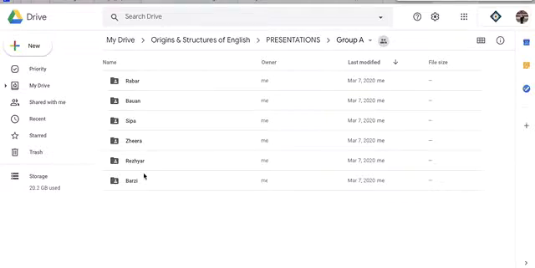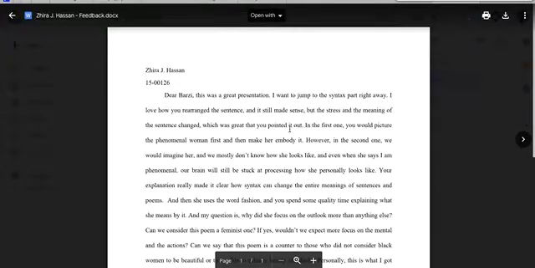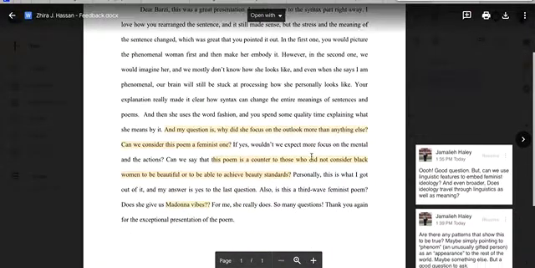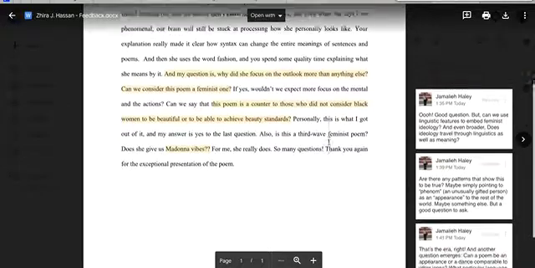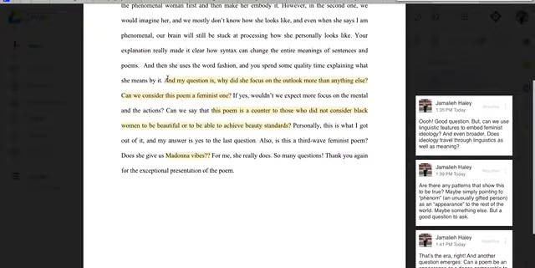Okay, Jira, we're going to take a look at your questions for Barzi. I could tell Jira was thinking a lot about Barzi's poem, had lots of questions that came up, but didn't have enough space and time to write them all. That's always really encouraging. Okay, so Jira is talking about the waves of feminism. He starts out by asking, why did she focus on the outlook? I think he means like the outward appearance more than anything else.